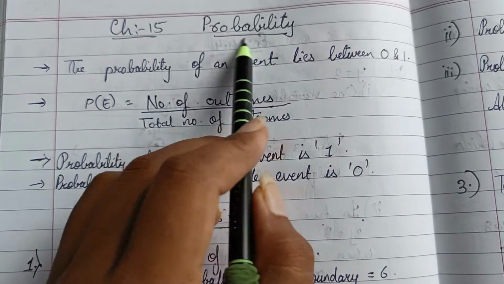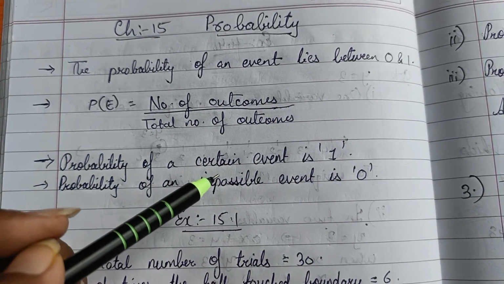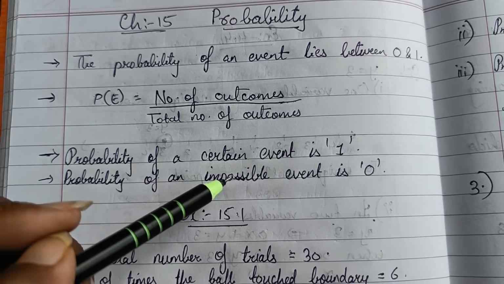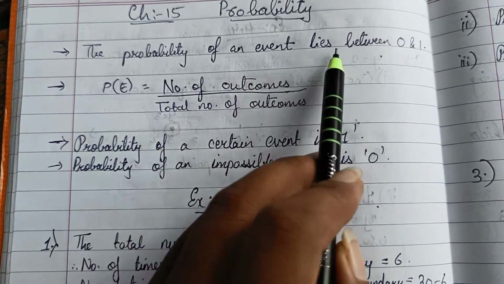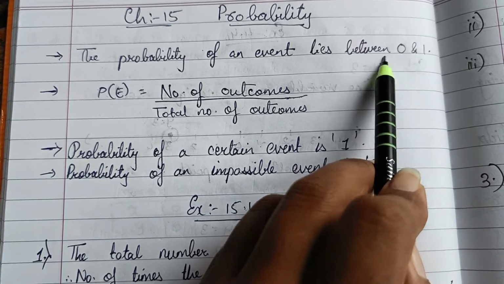Now first of all, what is probability? Probability means chances. The probability of an event lies between 0 and 1. Now what is this 0 and 1?